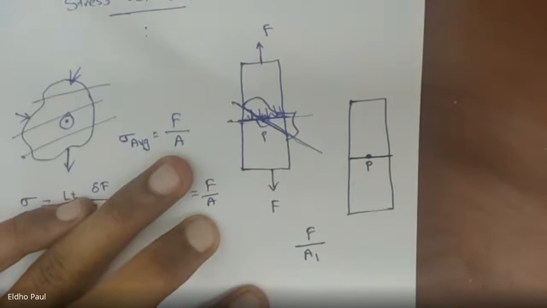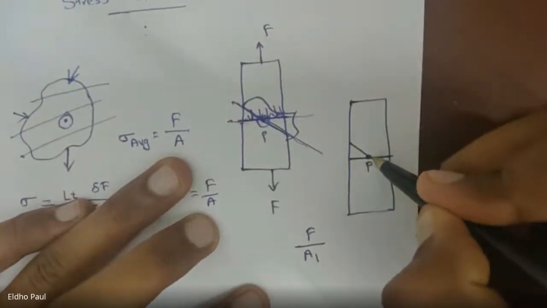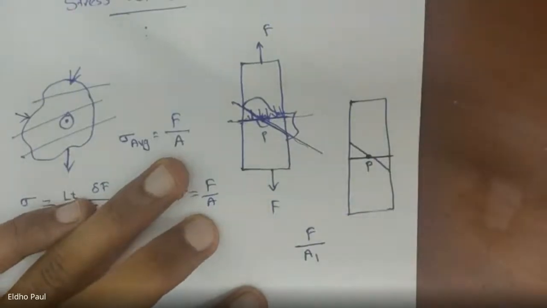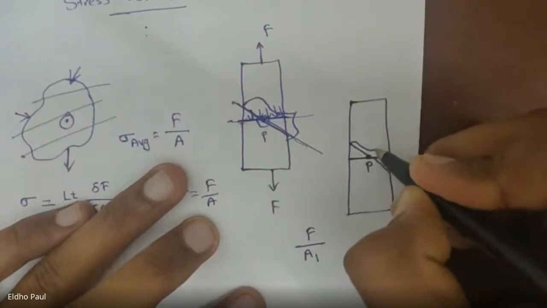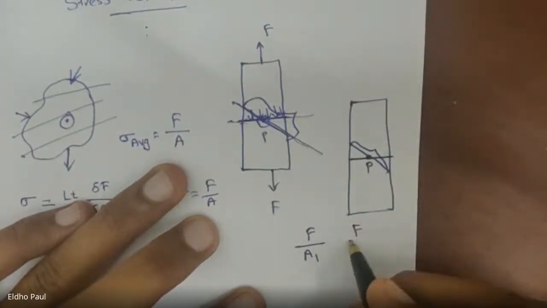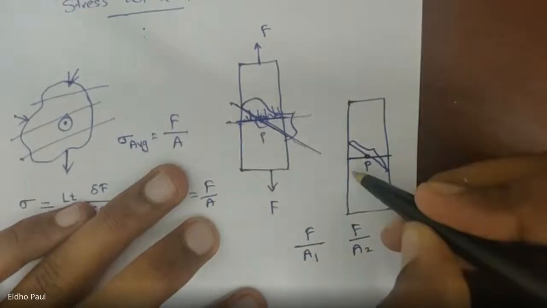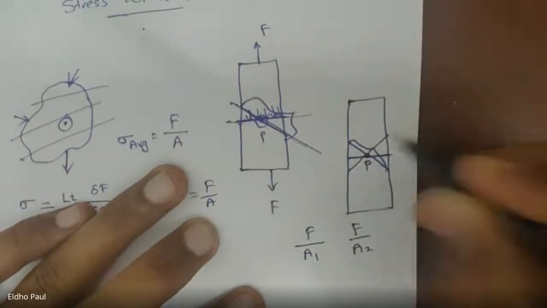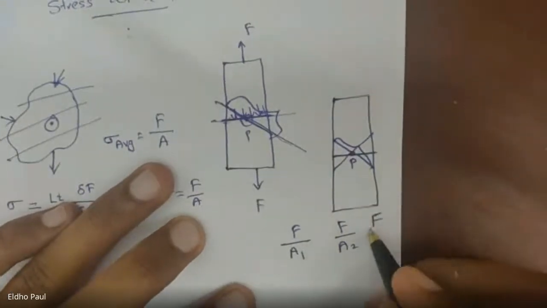If I take another cross section for cutting this bar into two halves, and its cross-section area is A2, then the stress is equal to F by A2. And I can use another cross section to cut this bar. The third cross-section area will be A3, so the stress will be force by A3.